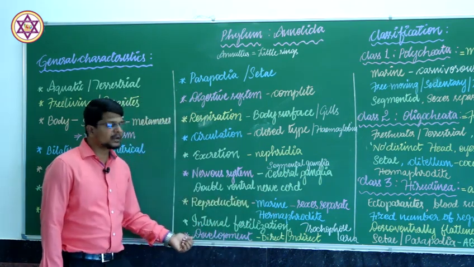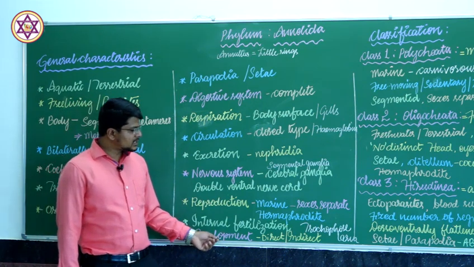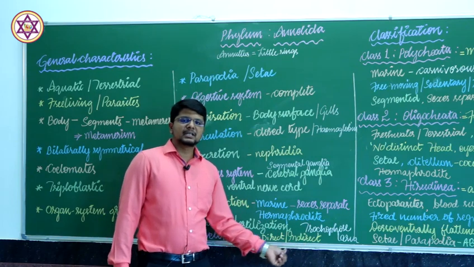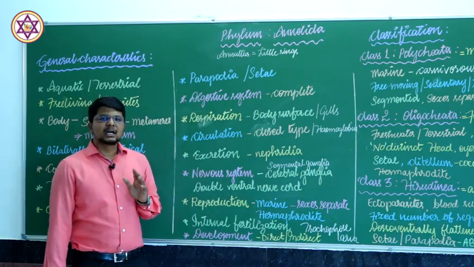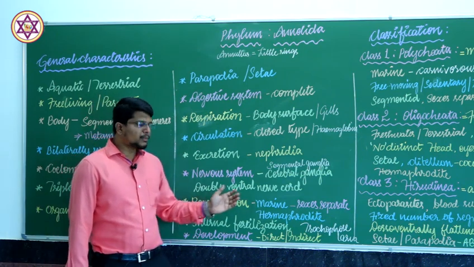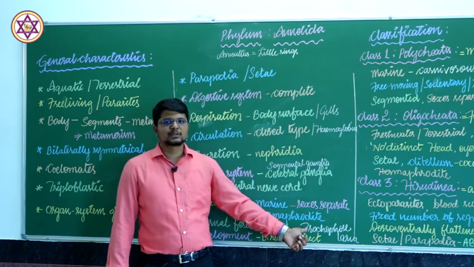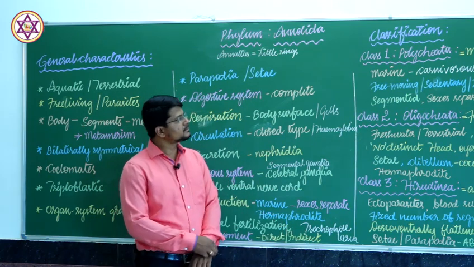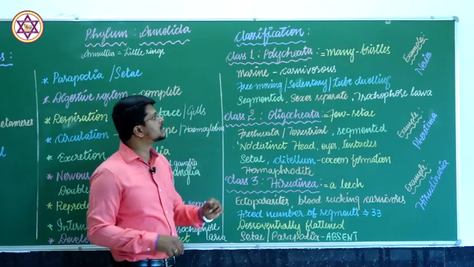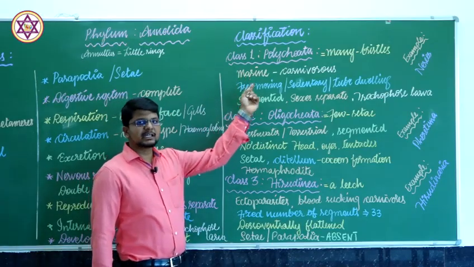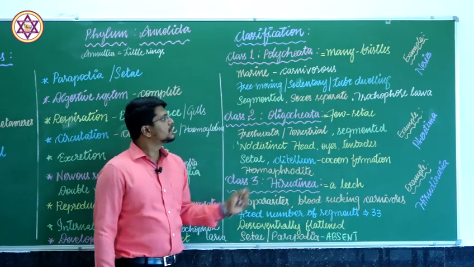Direct development means the young ones resemble the parent, whereas indirect development means there will be an intermediate larval stage. If there is indirect development, there will be a larval form known as trochophore larva. This is about the general characteristics. Classes: class 1 Polychaeta, class 2 Oligochaeta, and class 3 Hirudinea.